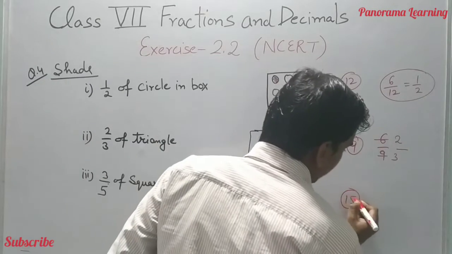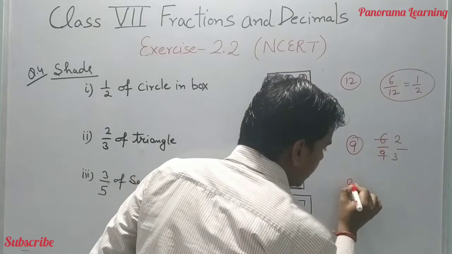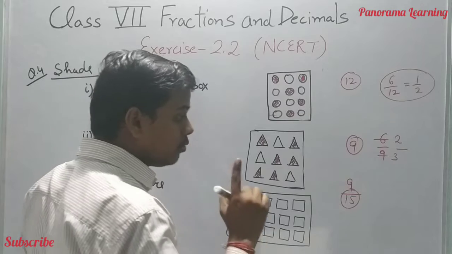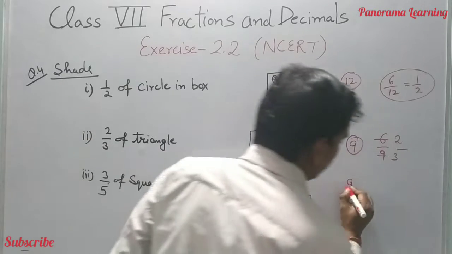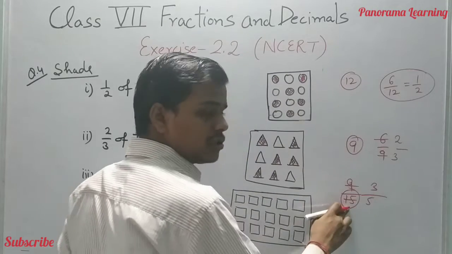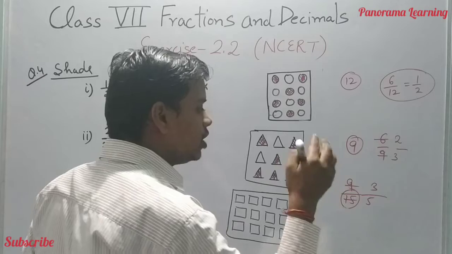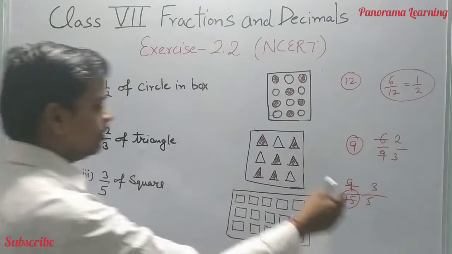For 3/5, it must be divisible by 3, and here it must be 9, so that when you are reducing it to the lowest form, 9 and 15 are both divisible by 3, and we are getting 3/5.